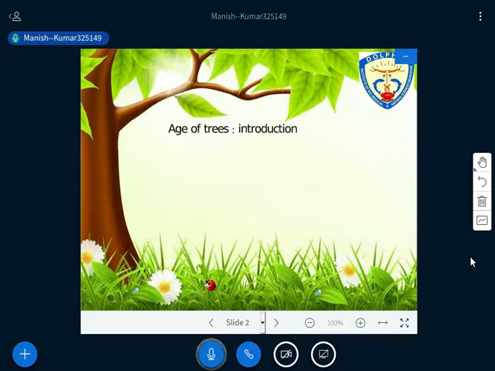First I'd like to give you some glimpses of the age of trees, and the importance of why we need to study it. That needs to be understood first, then we'll move ahead, right? One should understand that after knowing the volume, the knowledge of age of trees is another important parameter that we need to understand.